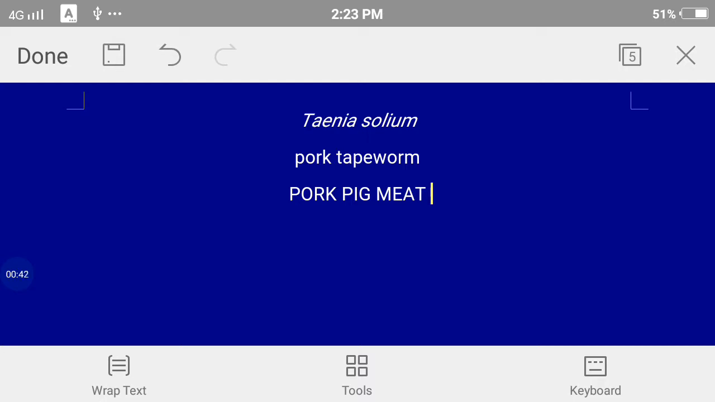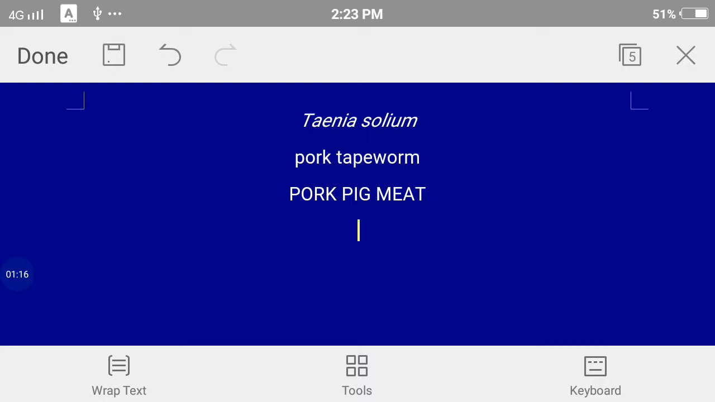So the infestation of this worm is through the meat of the pig. If somebody eats uncooked meat of a pig, it can infest and lead to taeniasis. It is commonly found in the pig, or the intermediate host of this animal is the pig, so that's why it is commonly known as the pork tapeworm.